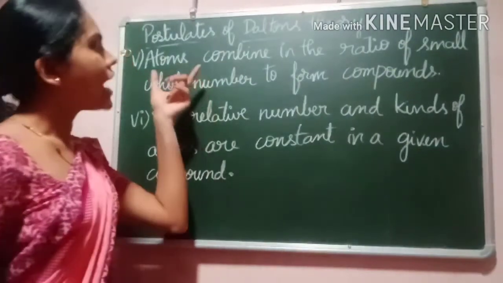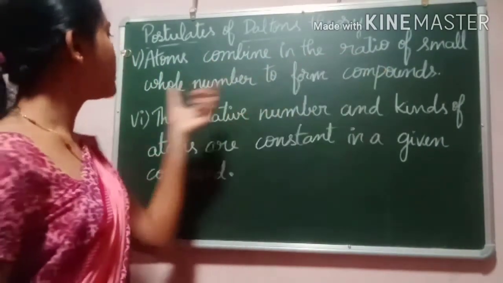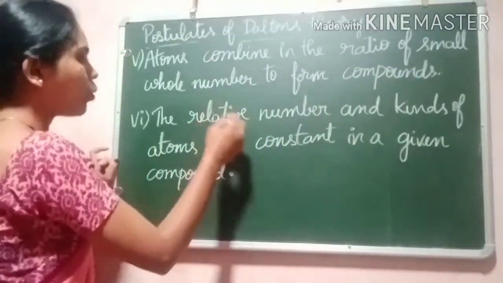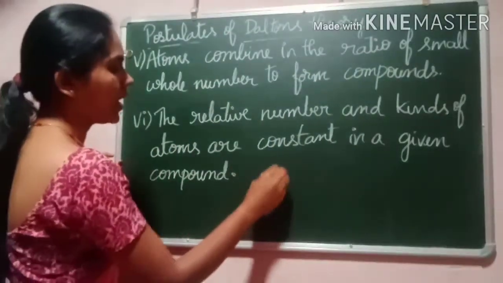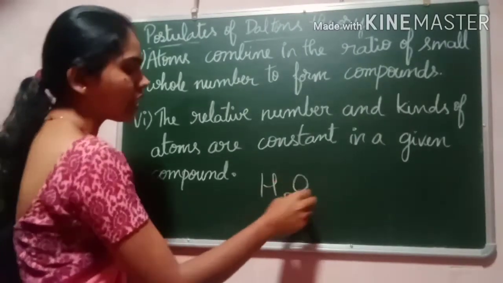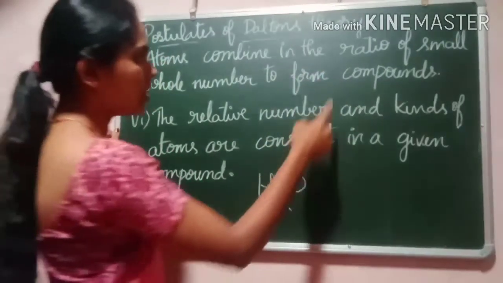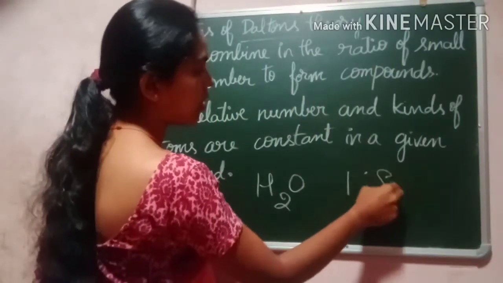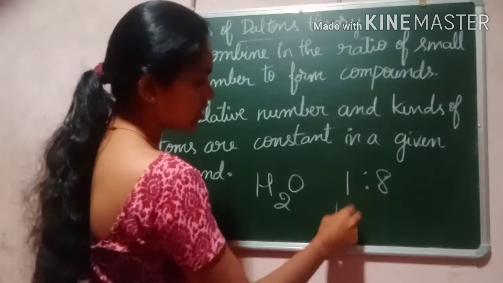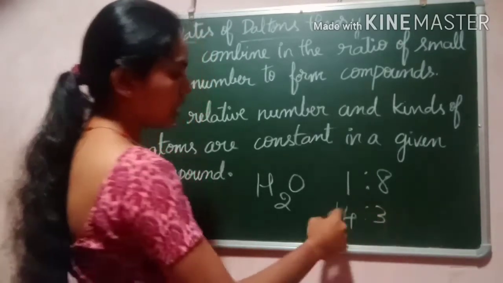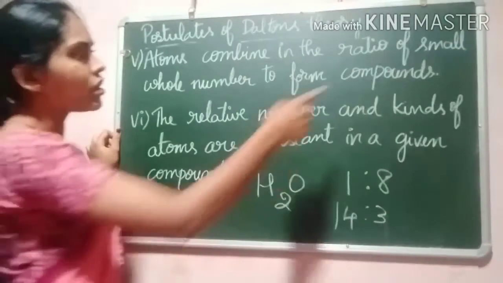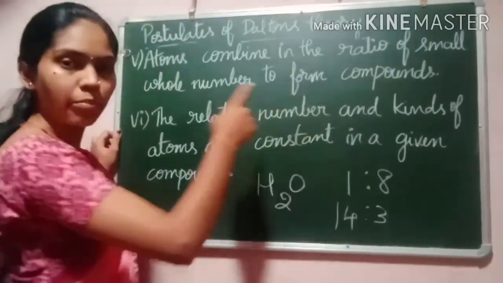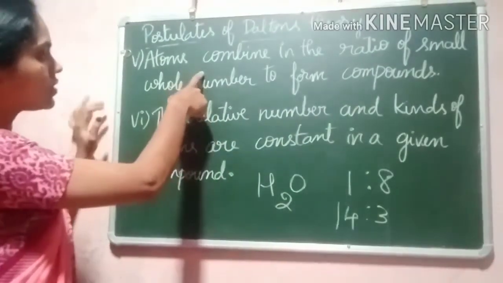The next postulate is that atoms combine in the ratio of small whole numbers to form compounds. If you take water, as I told, H2O, the elements are combined in the ratio of small whole numbers, that is 1:8. Or if you take ammonia, they are in the ratio 14:3. So they combine in the ratio of small whole numbers to form compounds.